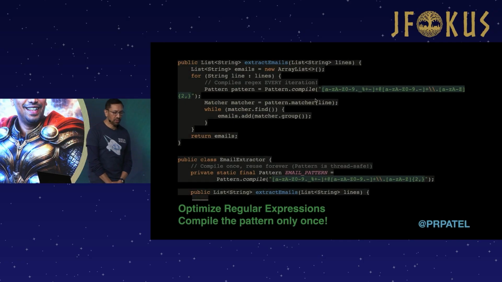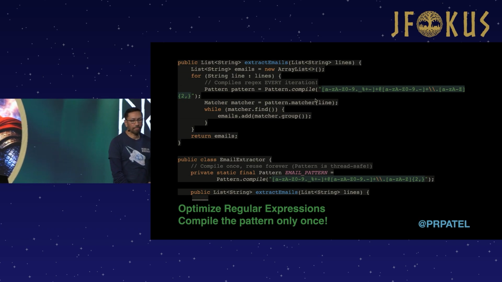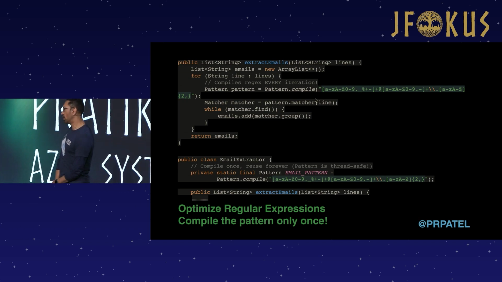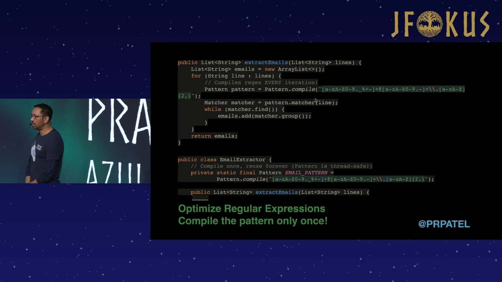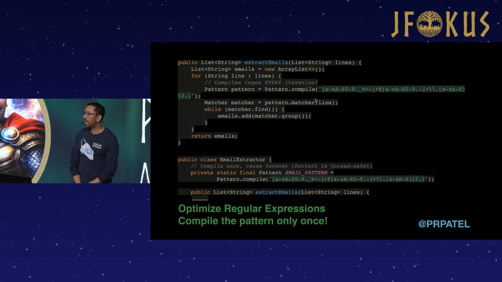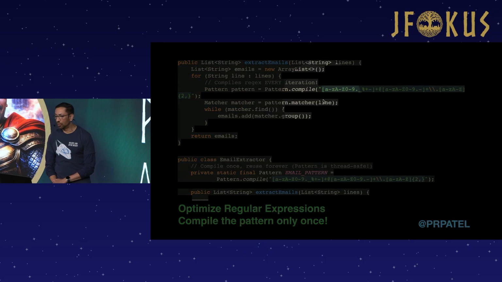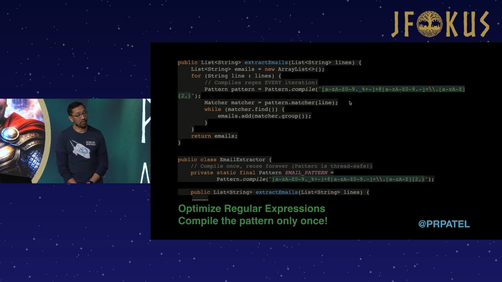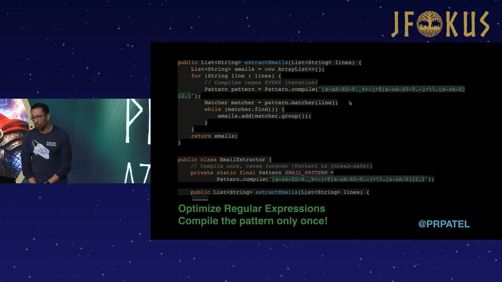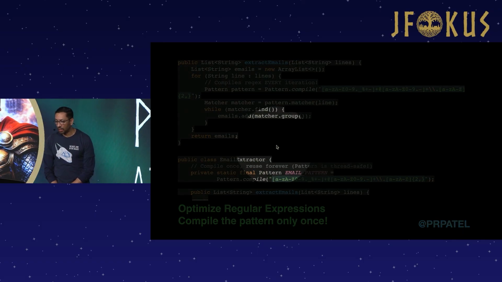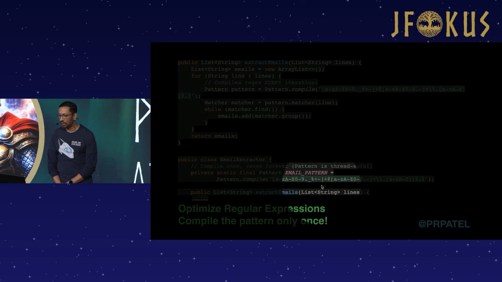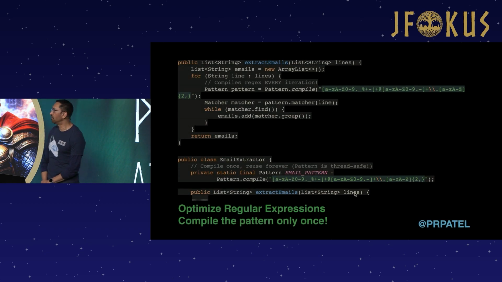So the problem with this specific code block is that when I was doing some coding with an AI assistant, it put this in the middle of this loop. And of course, the issue here is that every time you run inside the loop, it will compile the regular expression, which is in the string right here, and that is a very expensive operation. Okay, so what you would prefer to do is compile the regular expression once, like so, and then use it wherever you need to use it inside of the code further from there.